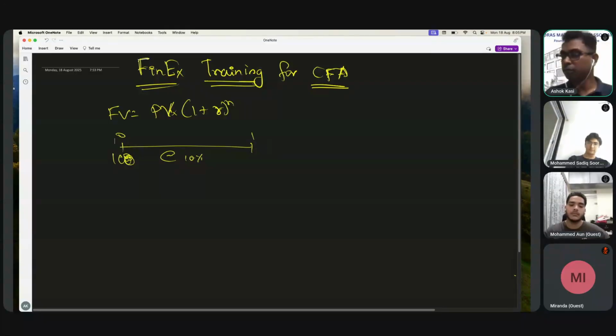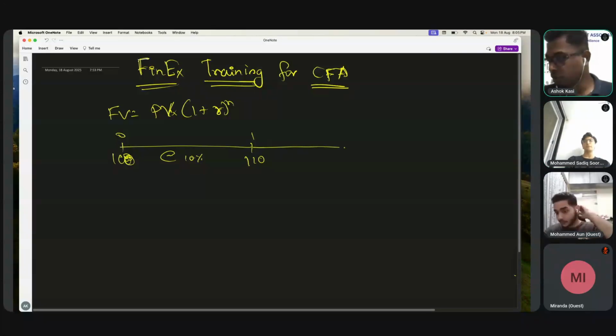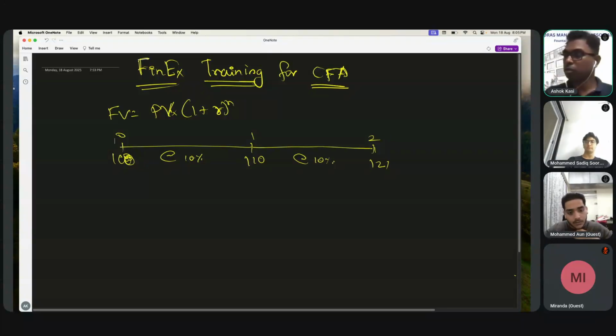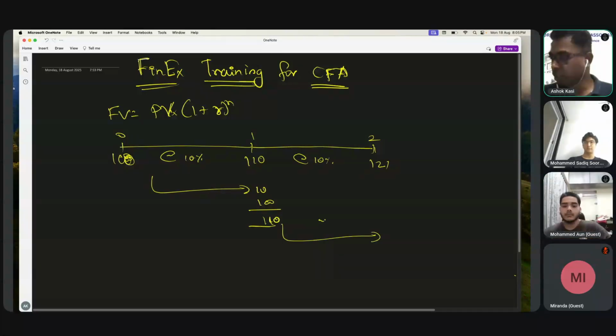So how much will you get after 1 year? 110. Okay. Now 110 you are getting. Now how much will you get again after 1 year? That means 100 invested today, 121. Okay. Now 121, how did I get 121? Because again I'm compounding 110 at the rate of 10 percentage. So here, 10 percentage comes to actually 10 rupees plus my own 100, so that becomes 110. And then again when it is compounding at the rate of 10 percentage, it comes to 11, and then 110, so that's how it comes to 121.